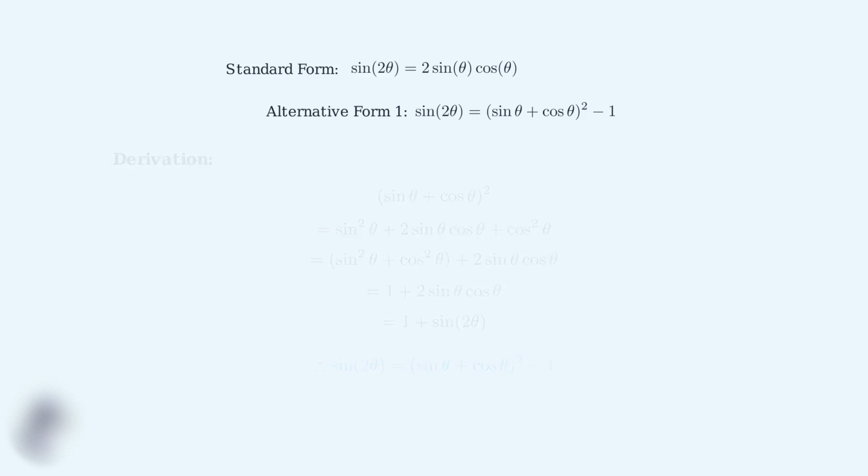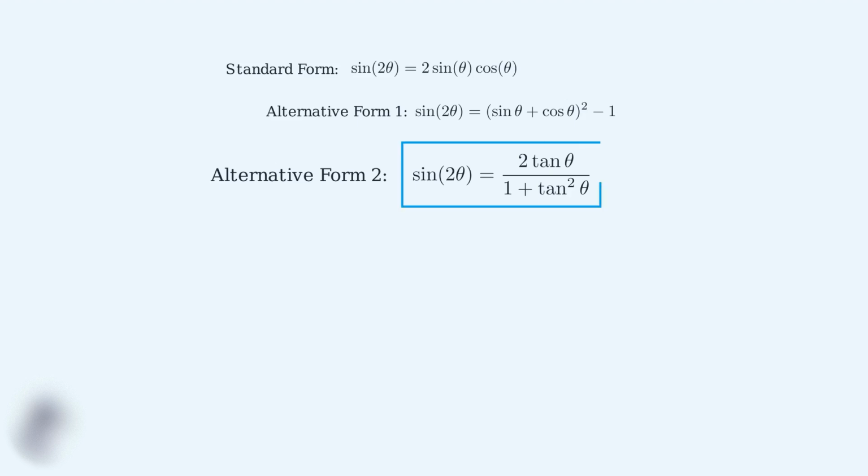Now let's look at the second alternative form, which involves the tangent function. The second alternative form expresses sine of 2 theta as 2 tangent theta divided by 1 plus tangent squared theta. This form is especially useful when you only know the tangent of the angle. To derive this form, we start with our standard formula and express everything in terms of tangent.